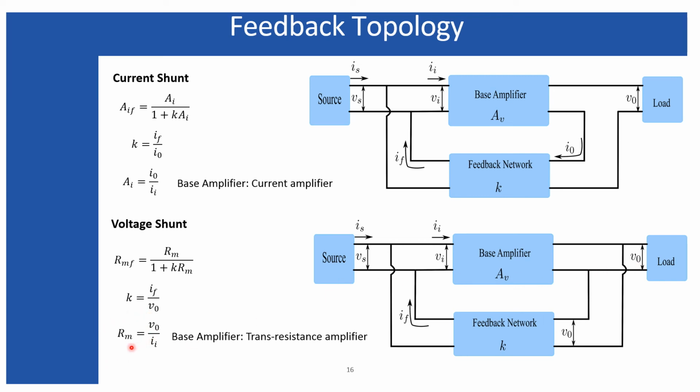The open loop gain right now is called the trans resistance type, because you are considering the output voltage, but for the input you are considering the current. So the ratio for the open loop gain gives you the output voltage to input current, and such kind of base amplifier is called the transresistance amplifier. And when you are considering the closed loop gain, then also the closed loop gain should appear of transresistance type.